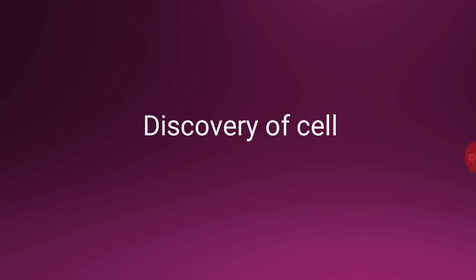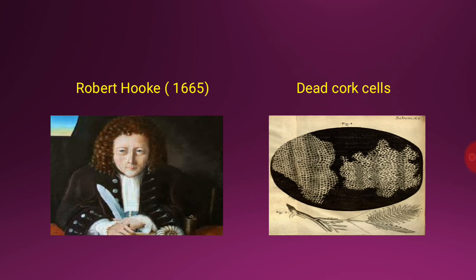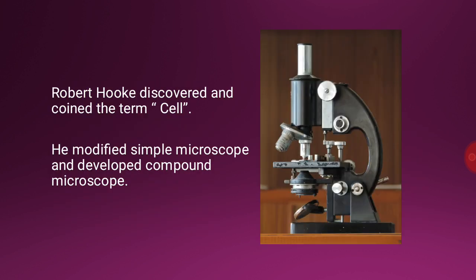Discovery of cell. Antony van Leeuwenhoek discovered the first simple microscope in which he used only one lens for magnification. Robert Hooke, 1665, observed small thin pieces of cork under a microscope. He saw very tiny, hollow, room-like structures which resembled cells. He was the first person who discovered and coined the term cell. He also modified the simple microscope and developed the compound microscope.